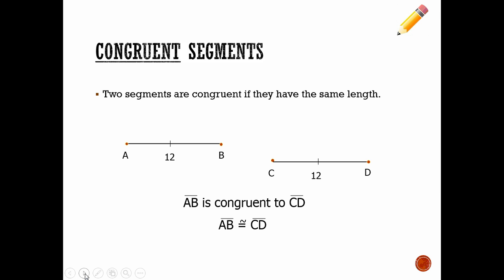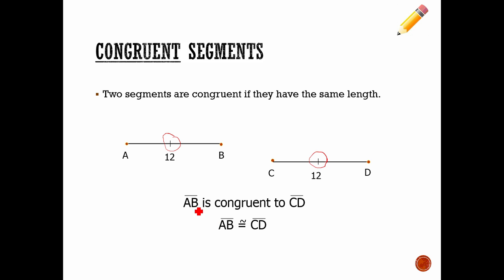Notice here, I have a segment AB, that's A to B, and a segment CD. And both of them have a length or are labeled with a 12. Because they're both labeled with a 12, we call them congruent. We say that they are congruent segments because they have the same length. I can mark that congruency on the picture here with this little dash right here. That's marked with one dash. This is marked with one dash. Because they're both marked with the same one dash, that means that those two segments are congruent. So even if the 12 wasn't there, I would still know that they're meant to be the same length.